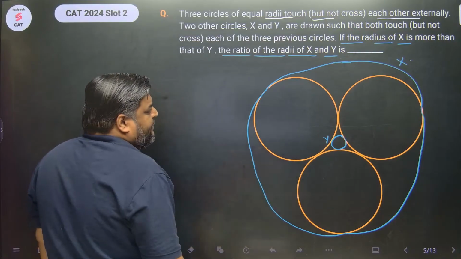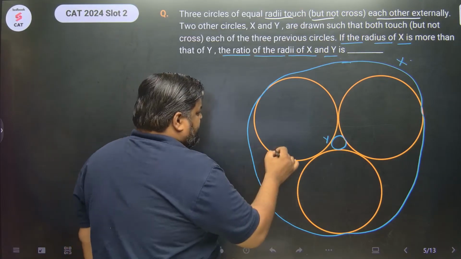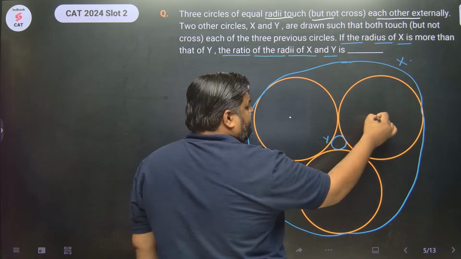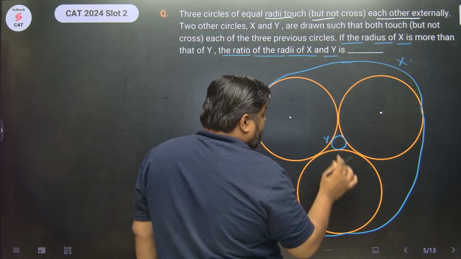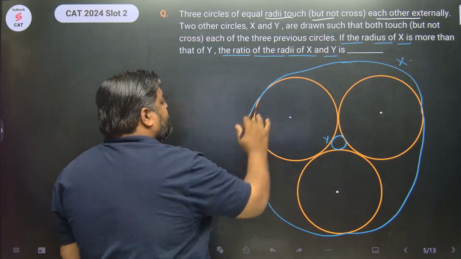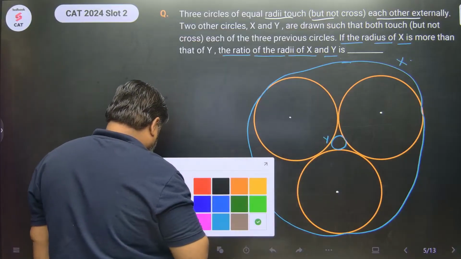First of all, we need to do a construction. A small construction has to be done. Let's say these are the centers of the circles, and let's assume that the radius of these circles is r, r and r.